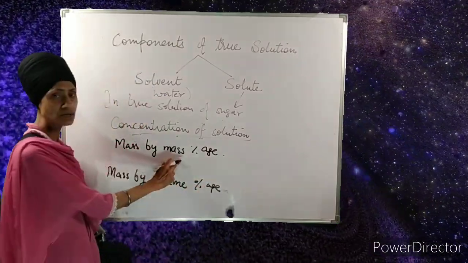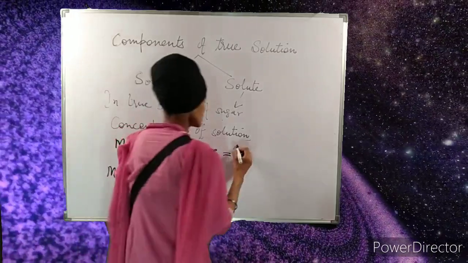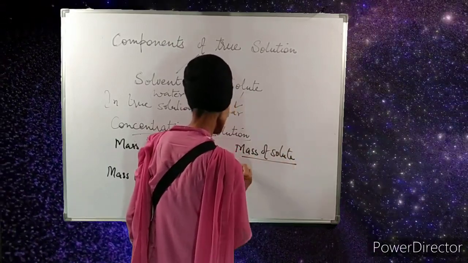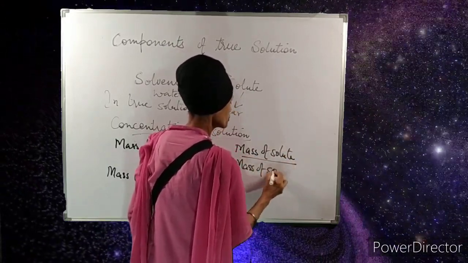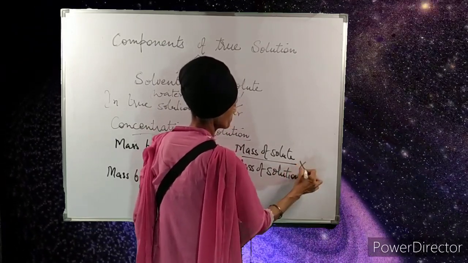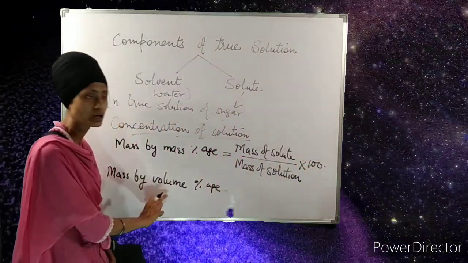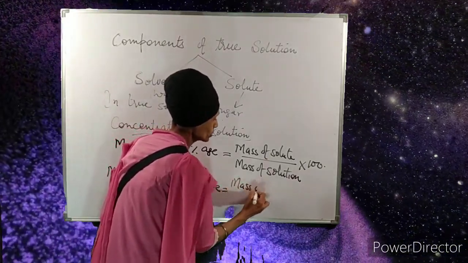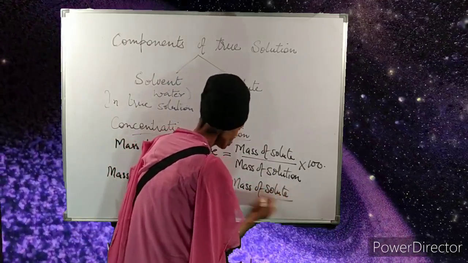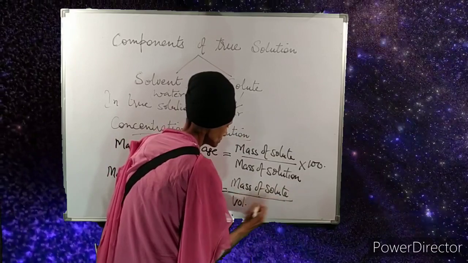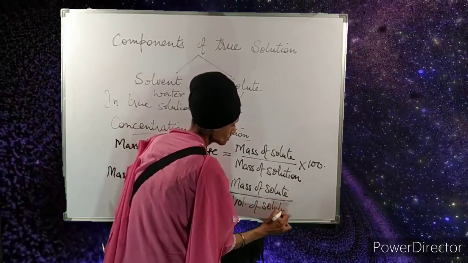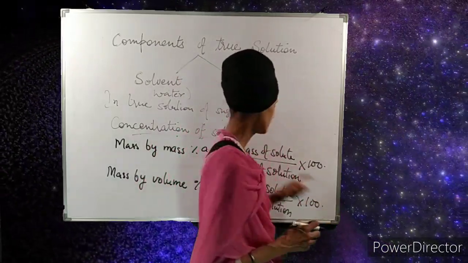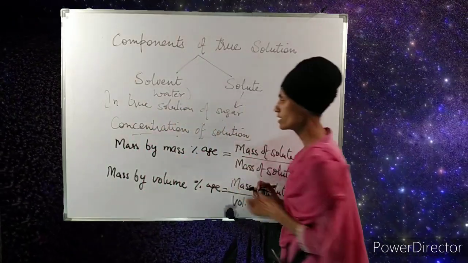In the mass by mass percentage method, it is the mass of solute present in the total mass of the solution, and for calculating percentage, multiply it by 100. Similarly, mass by volume percentage is the method in which we divide the mass of the solute by the total volume of the solution, multiplied by 100. So these are the two main methods by which we can calculate the concentration of a true solution.